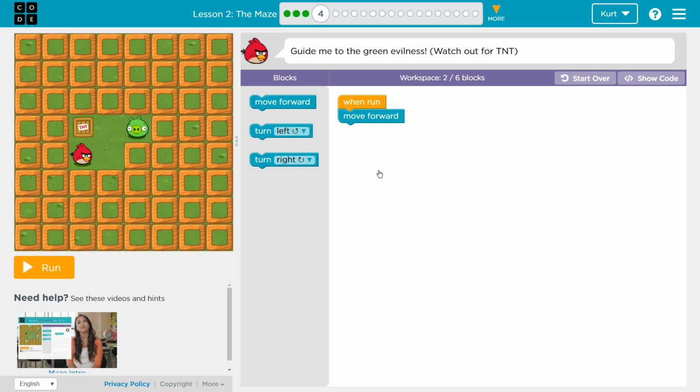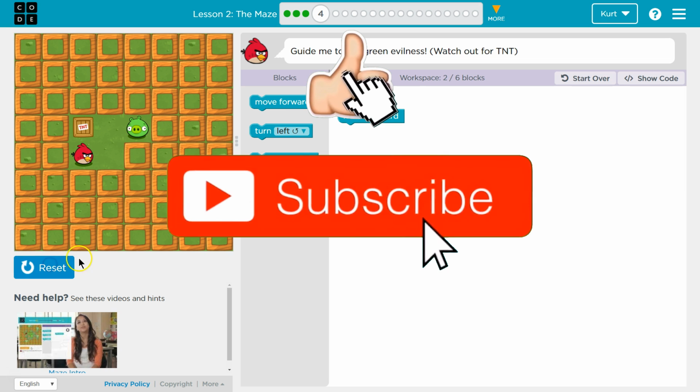Guide me to the green evilness. Watch out for the TNT. Okay, so I think this is the green evilness. Okay, and TNT is not good. Let's hit run and see what our code does.